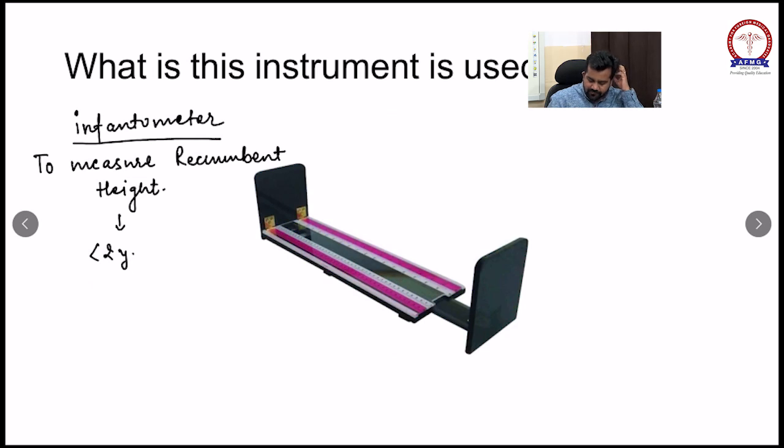Upper segment is from the vertex to the symphysis pubis, lower segment is symphysis to the heel.